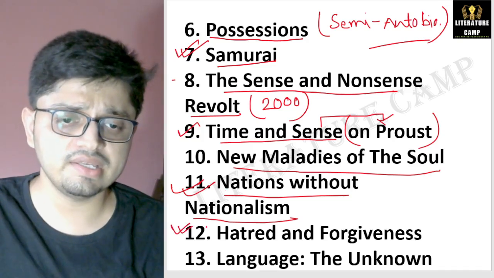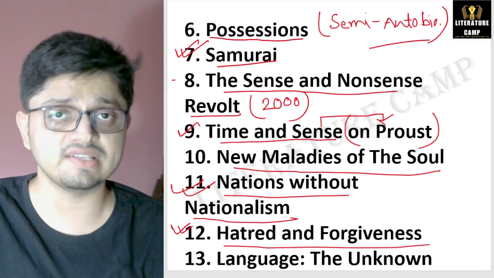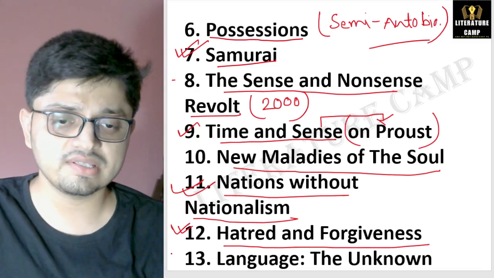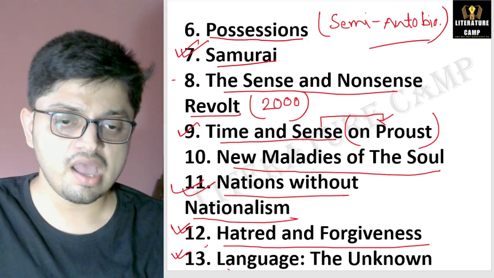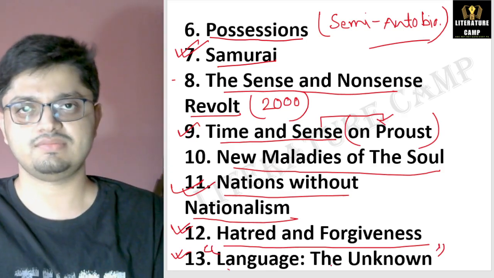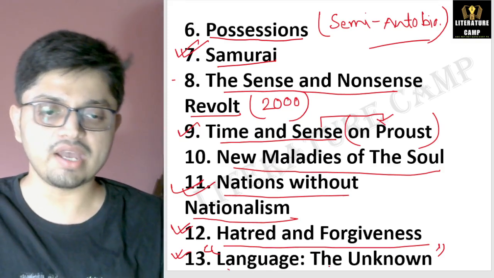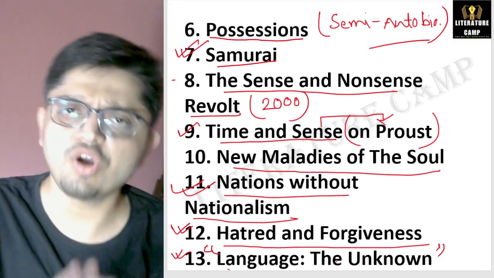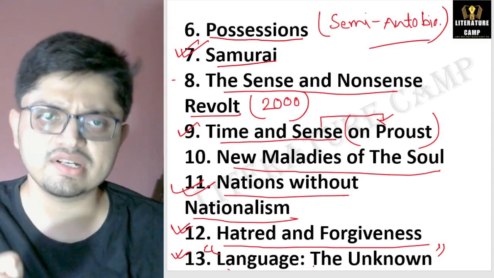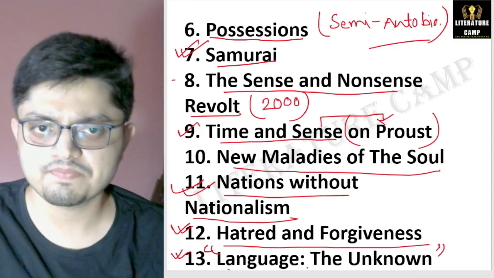Next work is Hatred and Forgiveness. Next work is Language, the Unknown. Hatred and Forgiveness, Language the Unknown. So these are all important works written by Julia Kristeva. I hope you have written down all the points.